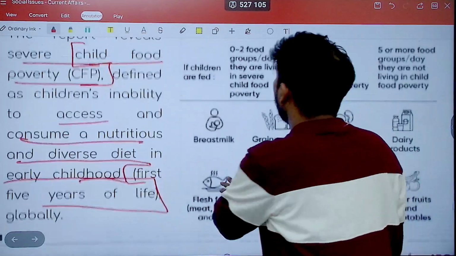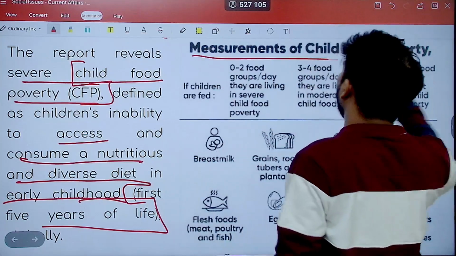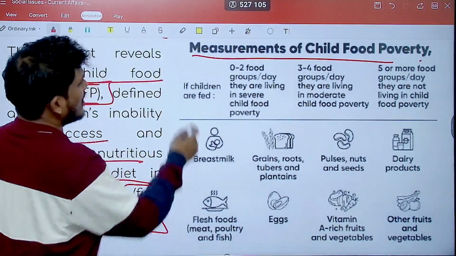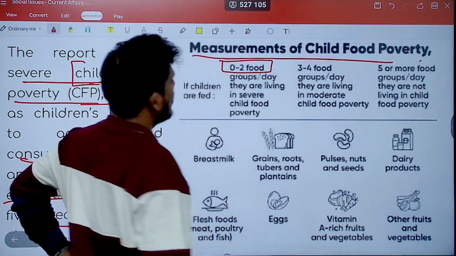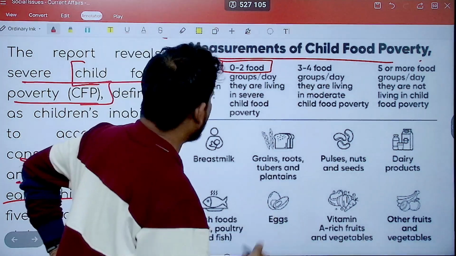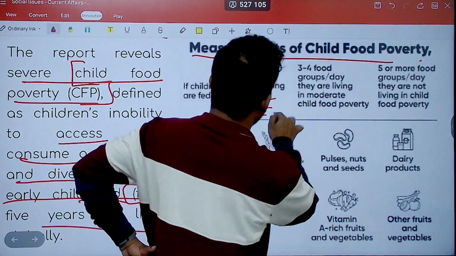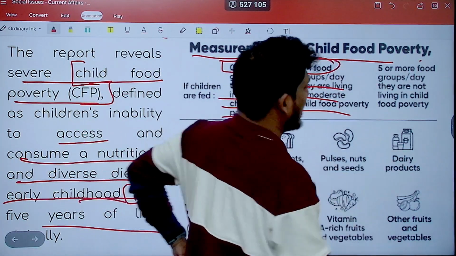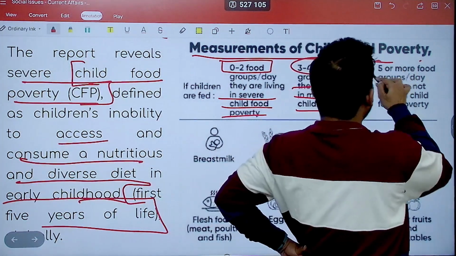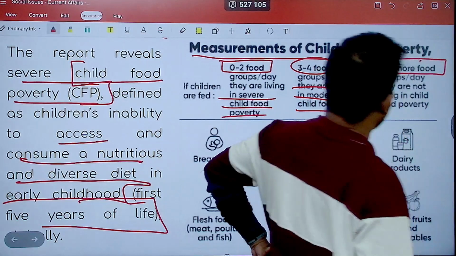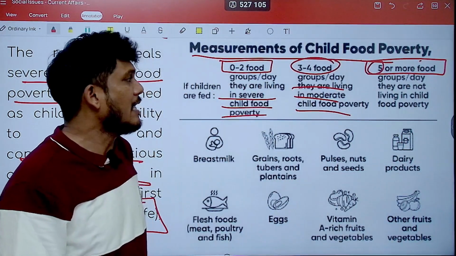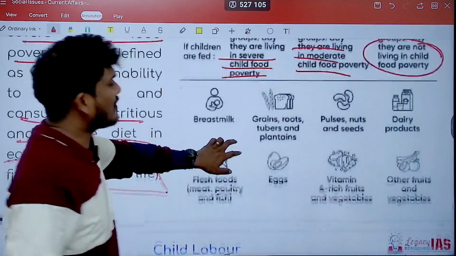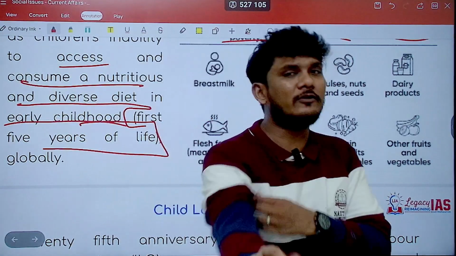Now, in the measurement that is done, it is said that a minimum of 5 different varieties have to be there. So if children are fed only 0 to 2 types or groups of food per day, they are living in severe child food poverty. If they are served 3 to 4 types, they are living in moderate child food poverty. If they are getting 5 or more food groups per day, they are not living in child food poverty. This is out of a total of 8 different food groups.